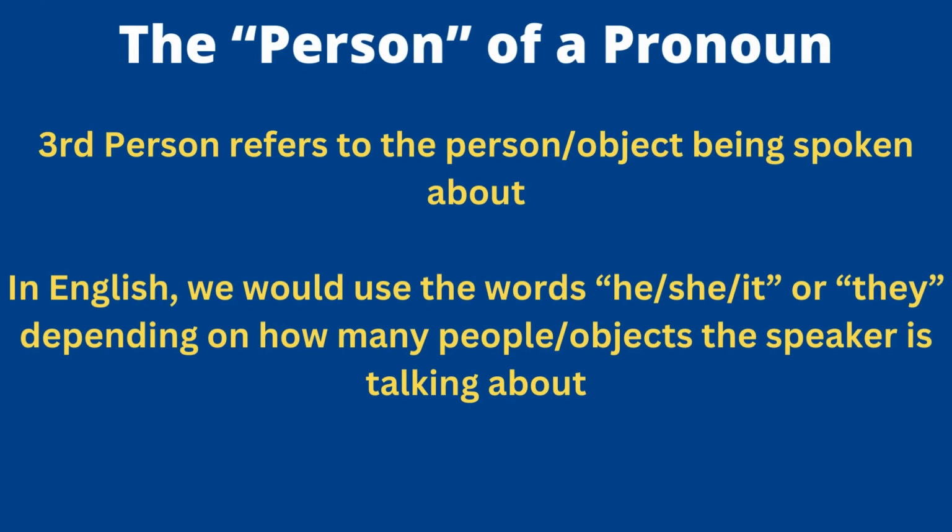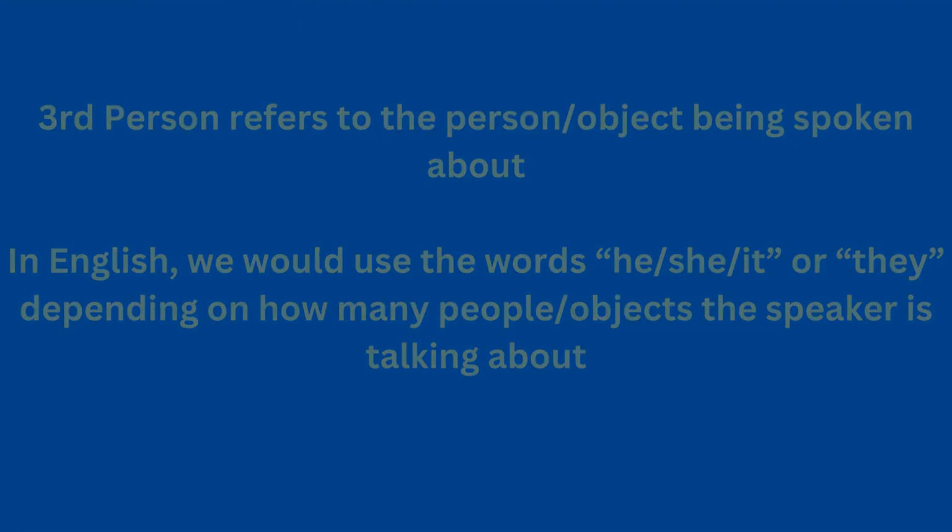That's all it is. Now, third person is referring to the person or object being spoken about, right? So if I was having a conversation with someone and I say, hey, how are you doing, there's me, the speaker, and you, the person that I'm talking to. I might say something like, hey, I haven't seen Jimmy in a while. How is he doing? When I say he, that person is not necessarily there. I'm referring to someone not in the conversation, okay? That's what we mean by third person. So in English, you use the words he, she, it, or they, depending on how many people or objects the speaker is talking about. So again, singular versus plural.